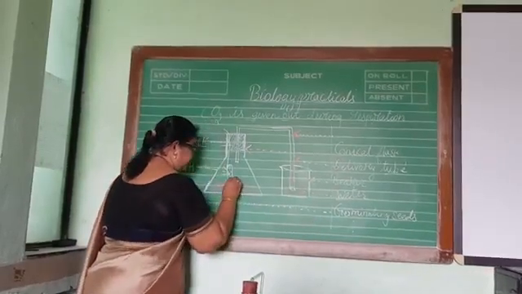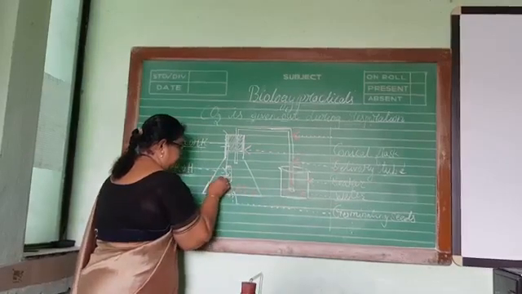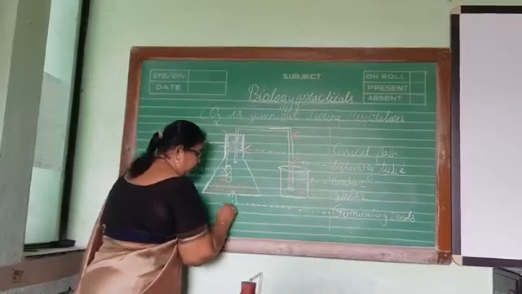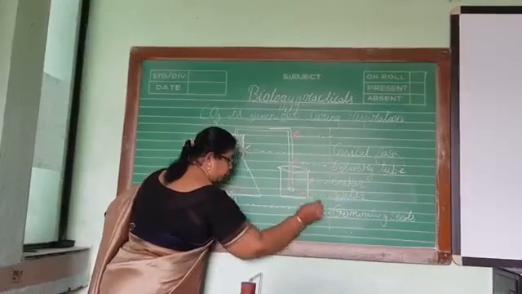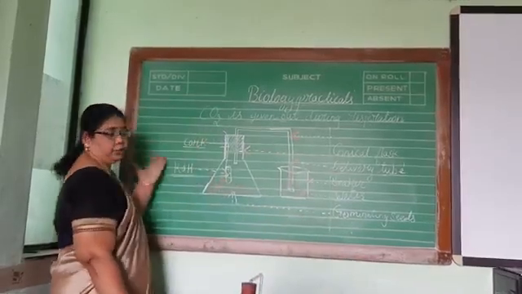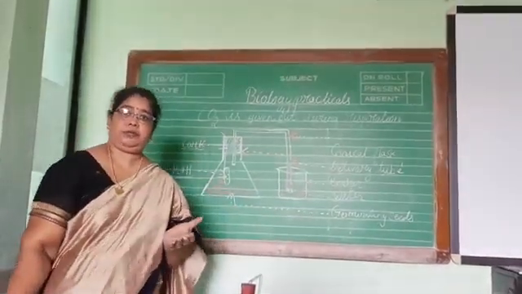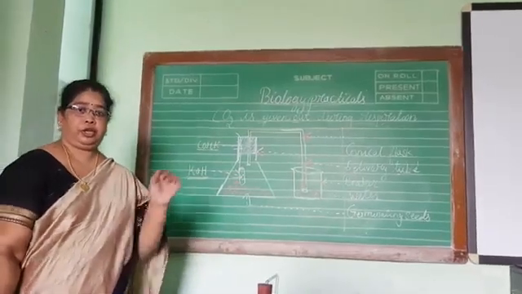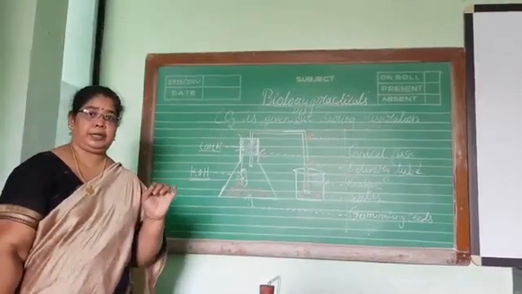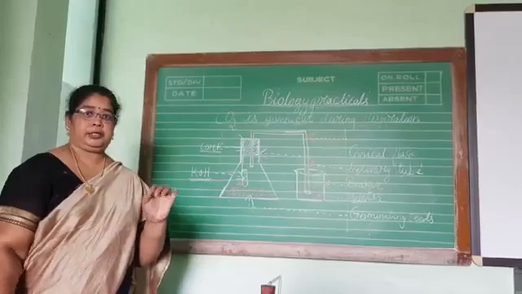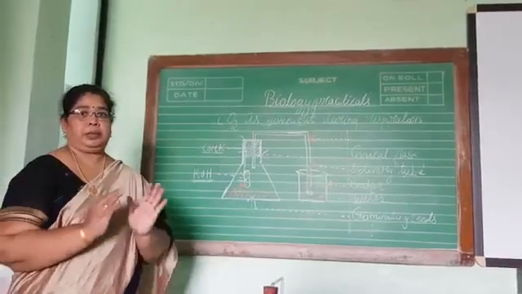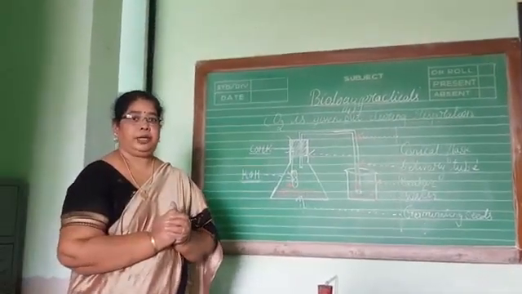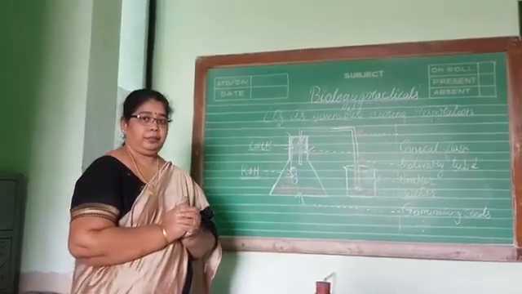You can take it this way also, it is up to your wish, or on the other side. Whatever way is comfortable for you, you can do. But see that you are using arrow marks towards the apparatus and materials and dotted lines, and that everything is coming neatly one below the other. You have to label the parts.